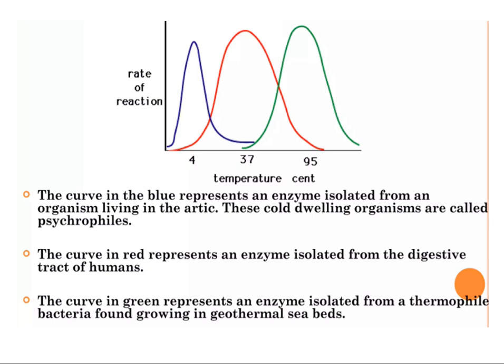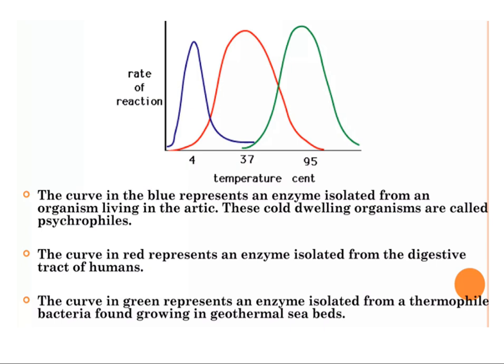The red line represents the enzyme which is isolated from the digestive tract of the human. We know the body temperature of the human is between 36 to 37 degrees Celsius. So the enzymes in humans work best at 37 degrees Celsius. That is seen to be the optimum range for the enzymes present in the human.